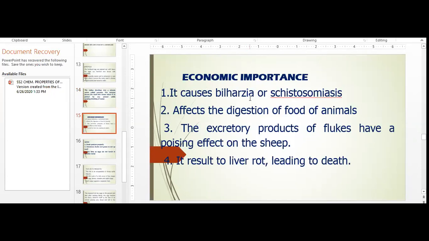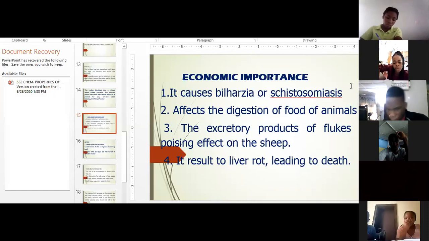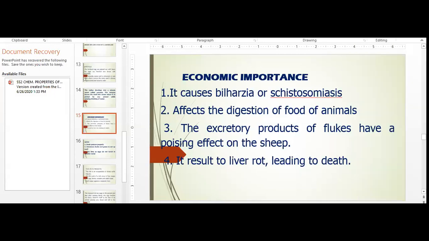What are the effects of liver fluke, for the sake of our time? The economic importance, that's the effect of liver fluke. It causes bilharzia. Bilharzia is also called schistosomiasis. Please take note of that word and underline it. It is a disease. Any cattle that is infected with liver fluke, if you eat the meat and it's not properly cooked, that person will have schistosomiasis. It's a disease.